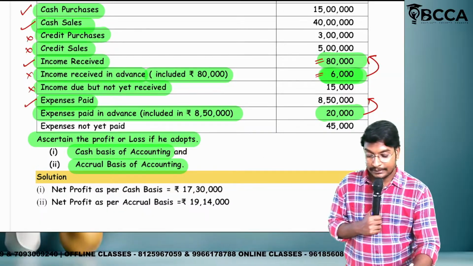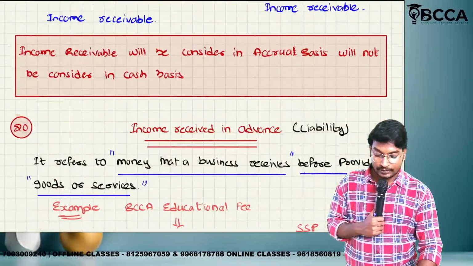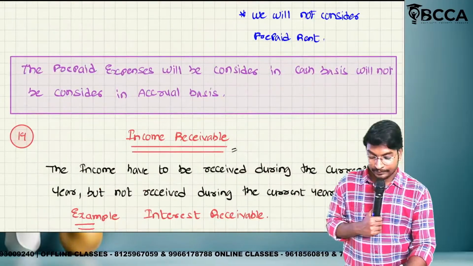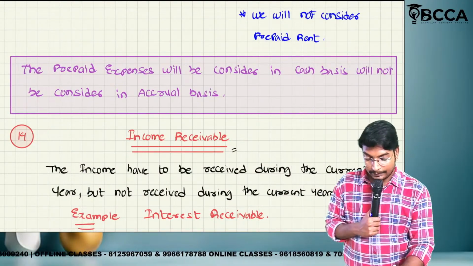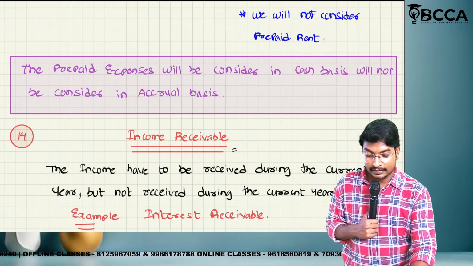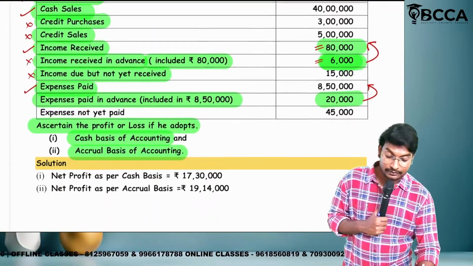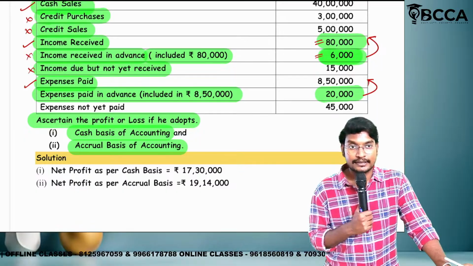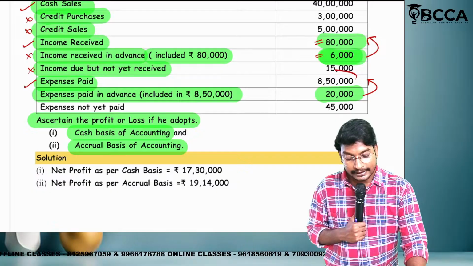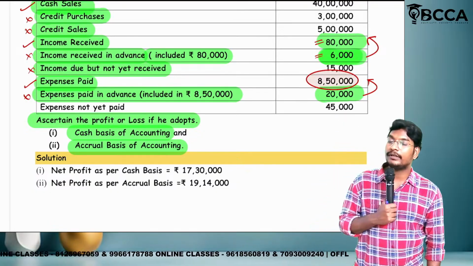Nothing but prepaid expense. If you go to our notes, what is the conclusion point we have written in the prepaid expenditure? The prepaid expenses will be considered in cash basis, will not be considered in accrual basis. So this 20,000 actually we should consider, but we are not going to consider. Why? Because this 20,000 is already included in 8,50,000, so we are not going to consider it once again.